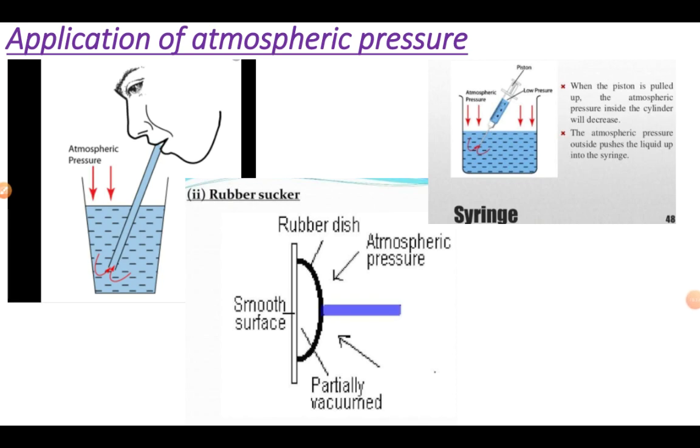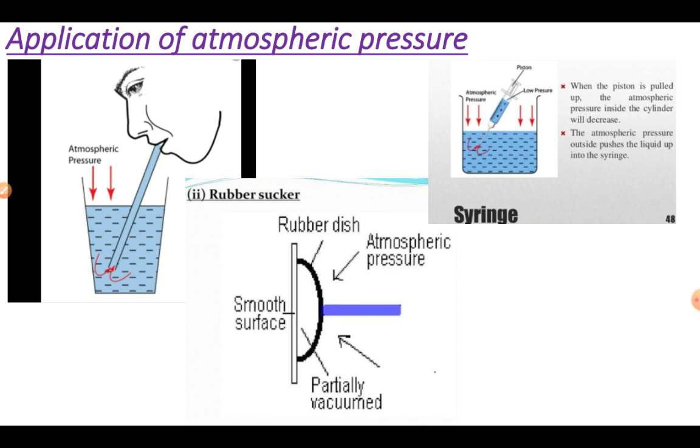Students, air pressure also affects our climate. At this time you know that the monsoon is going to come. Why is the monsoon coming at this time? Because on our land area there is low pressure created, and on the sea there is high pressure created. You know that wind blows from high pressure to low pressure. Due to this, the air carries the humid clouds, and these humid clouds bring rain on the earth. This is due to the difference of atmospheric pressure.